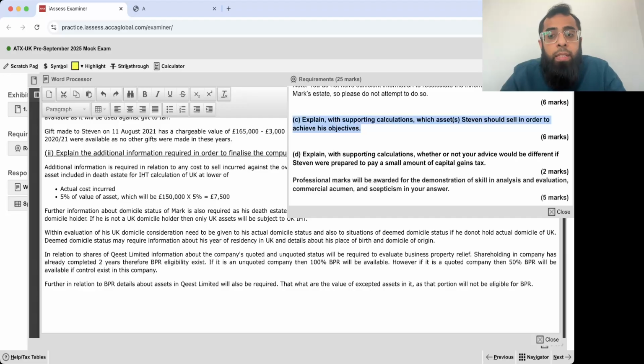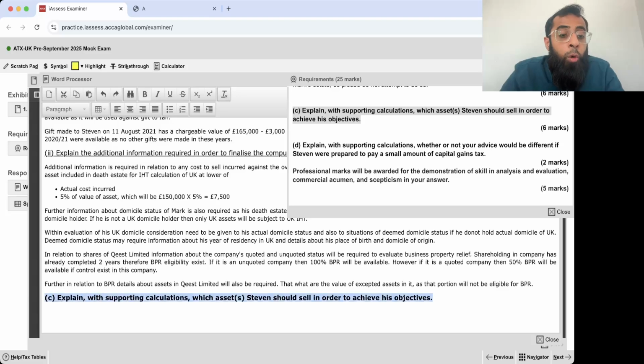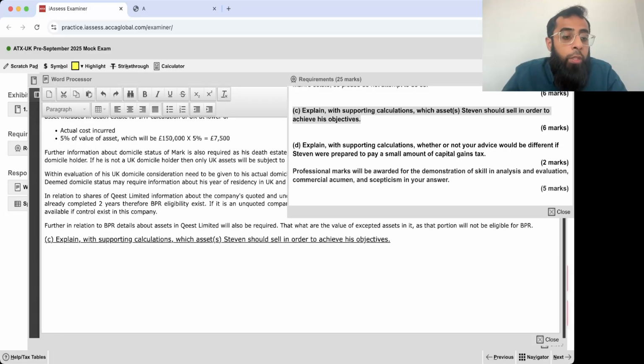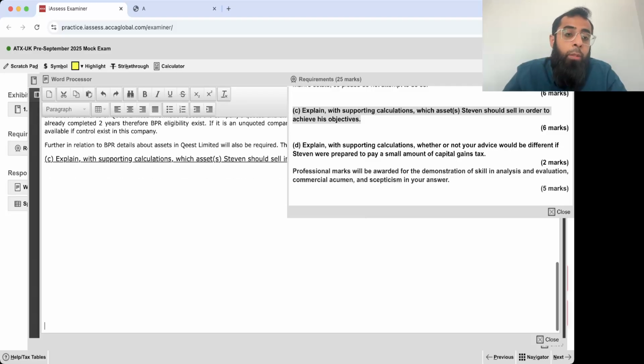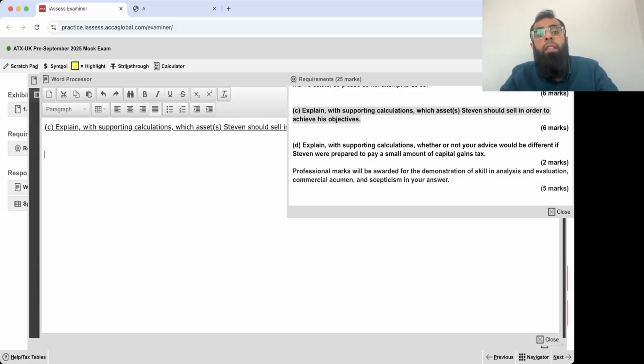Looking at part C now. Explain with supporting calculation which assets Stephen should sell in order to achieve his objective. If you remember, Stephen's objective was to generate maximum funds from the company without creating the CGT liability. Okay, so let's look at it. We'll read the relevant exhibit part again and then we'll look at it. So this is of 6 marks and then we have one last requirement of 2 marks. Okay, let's look at this and finalize this question.